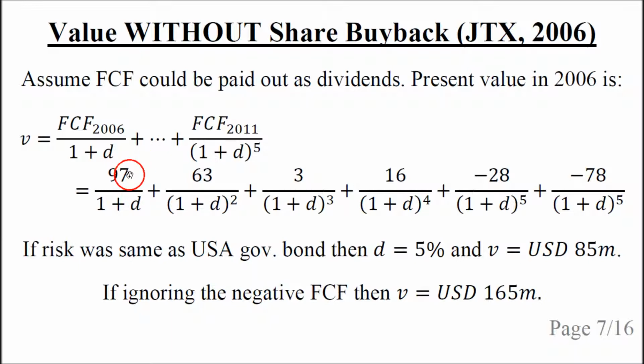So what about the discount rate? Well, if the risk of these earnings was similar to the risk on US government bonds, then the discount rate would be the yield on the US government bonds, which was about 5% in that year. So we use that as a discount rate, and then we get the value V equal to $85 million. You will note that 2 of those free cash flows for the 2 final years before the company finally went bankrupt, those are negative free cash flows. If we ignore those, then the present value of the positive cash flows would be $165 million.